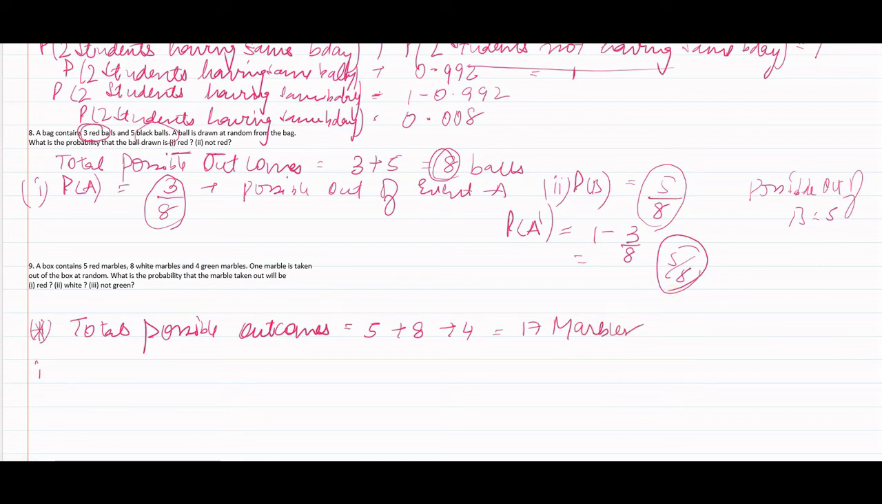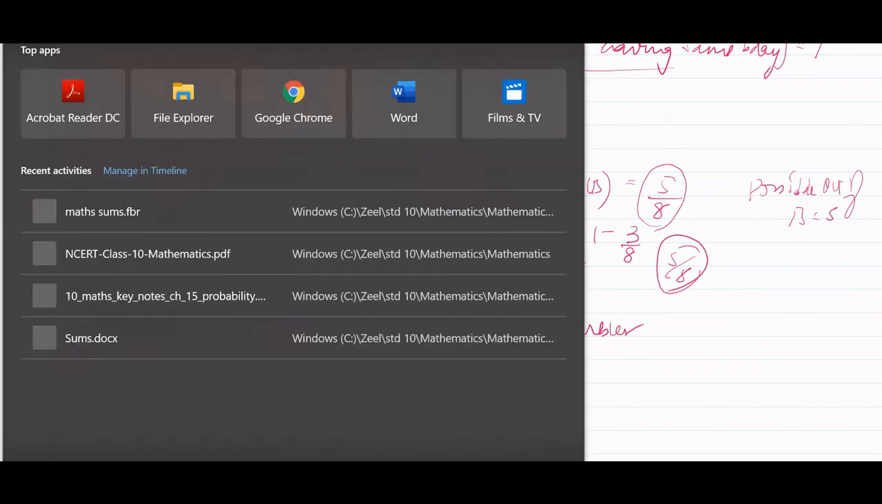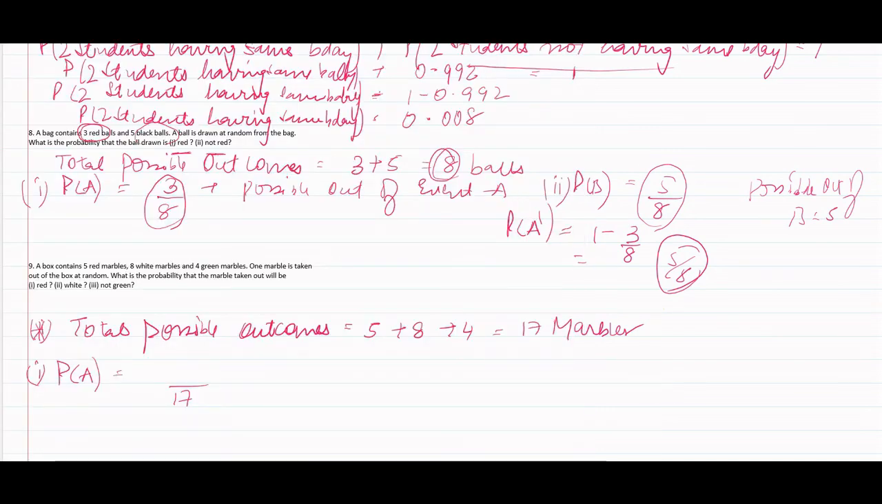Now first we have to find out the probability that the marble taken out is red. We would take probability of event A. Total possible outcomes are given, that are 17, and we have 5 red marbles. So possible red marbles that can be taken out are 5. So the probability that the marble taken out would be red is 5 by 17.